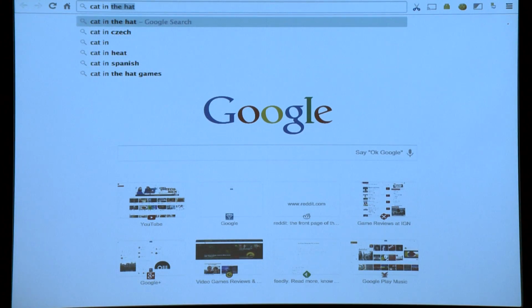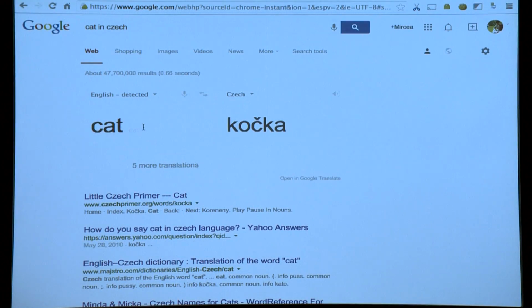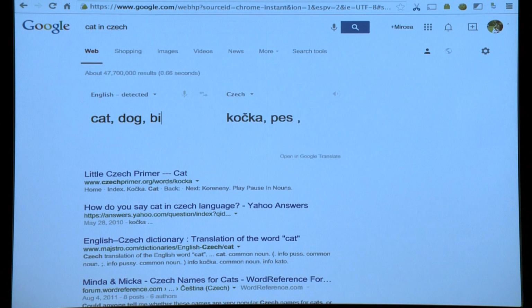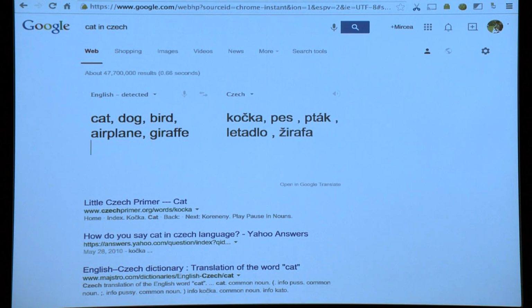Cat in Czech. Yeah, good. Actually, I wonder if this works. I'm gonna put all of them in. Cat, dog, bird. What do we have? Airplane. Is everything correct there? Yeah. All right, cool. I'm ready here.